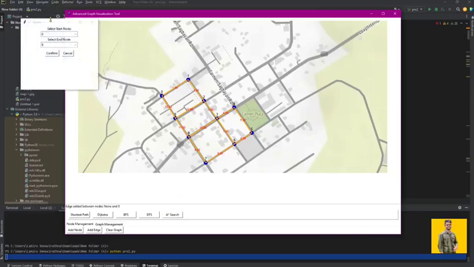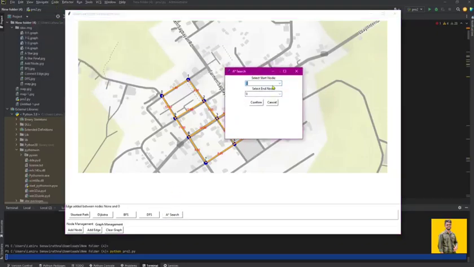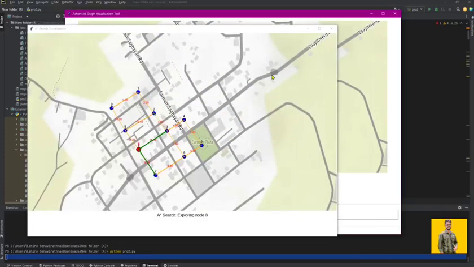Error handling and user experience. Robust error management includes warnings for invalid graph operations. Informative message boxes. Graceful handling of missing images or invalid selections.